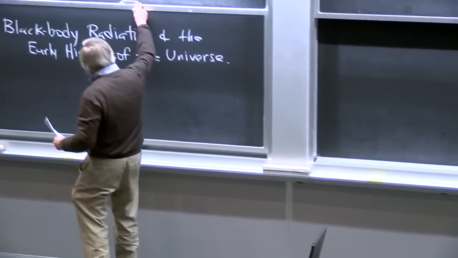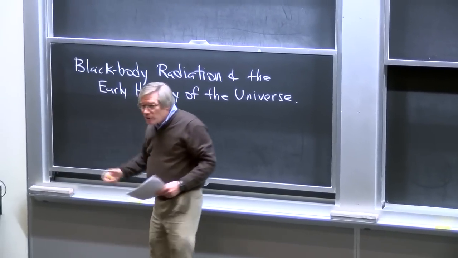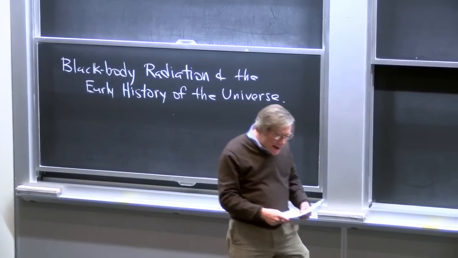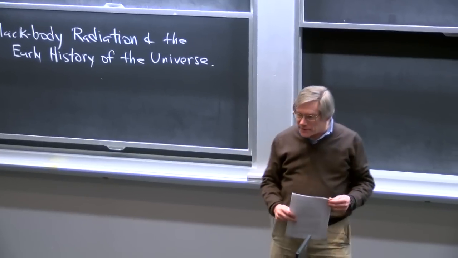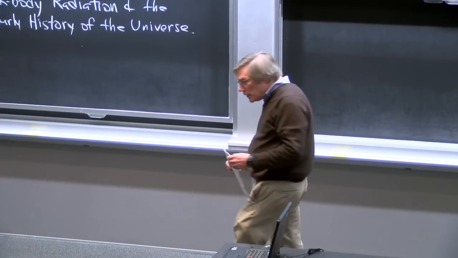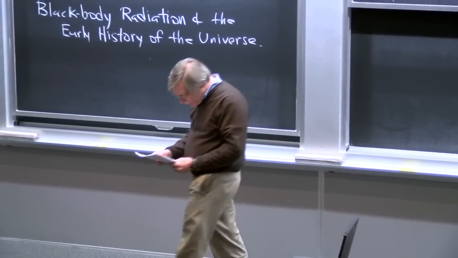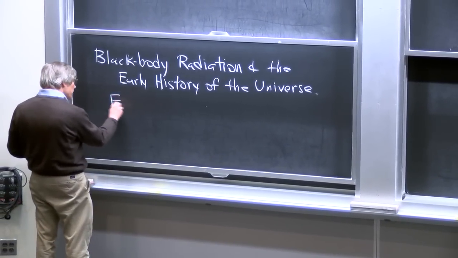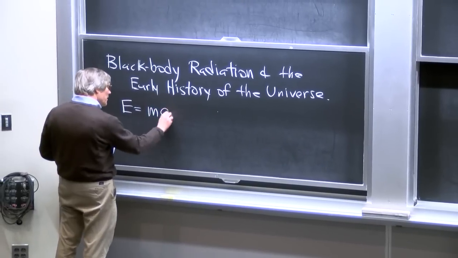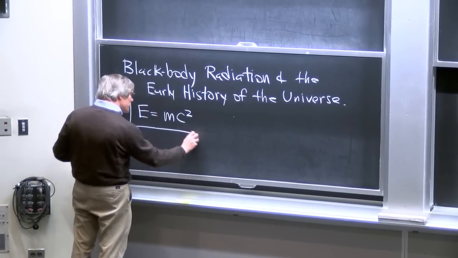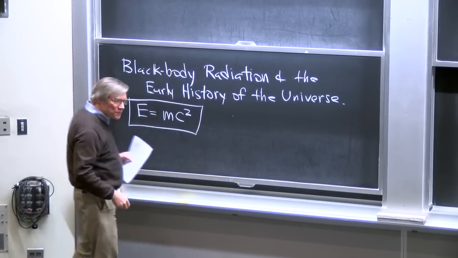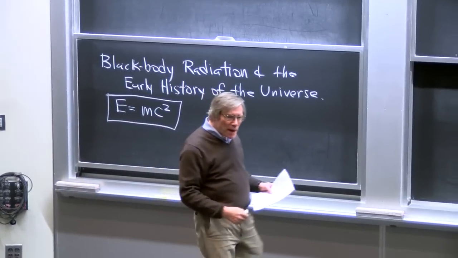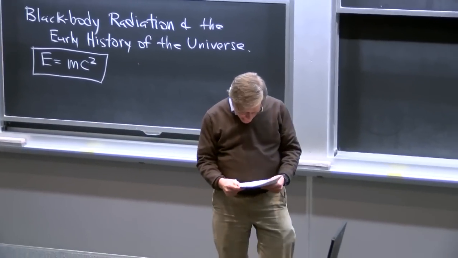So the important point here is that even though we don't think of light as having mass, light certainly has energy. And relativistically, we know that energy and mass are equivalent. The key equation that actually dominates today's lecture is perhaps the most famous equation in physics, E equals mc squared. Energy and mass are equivalent.